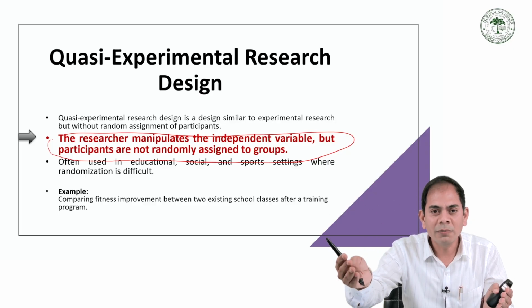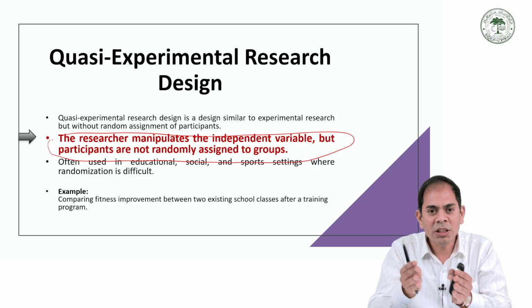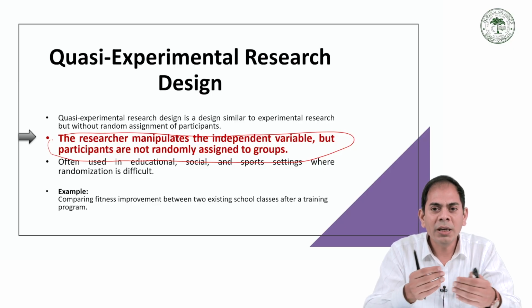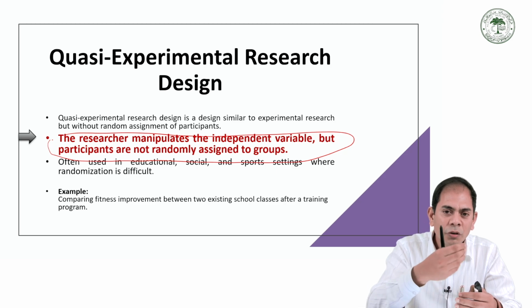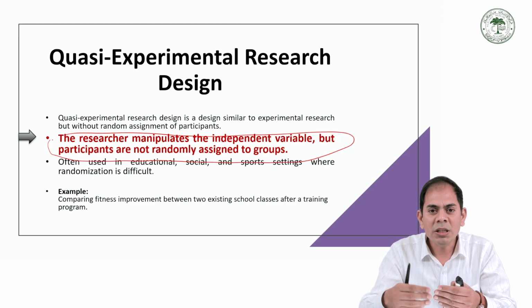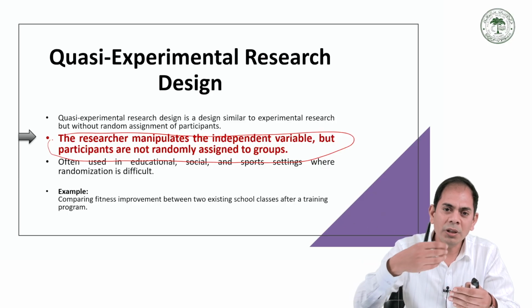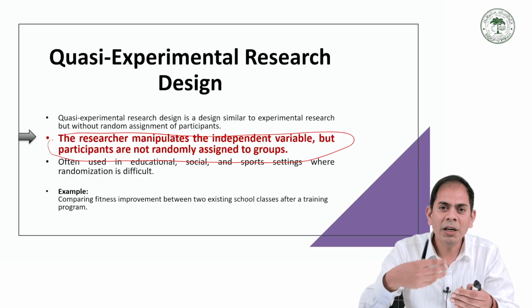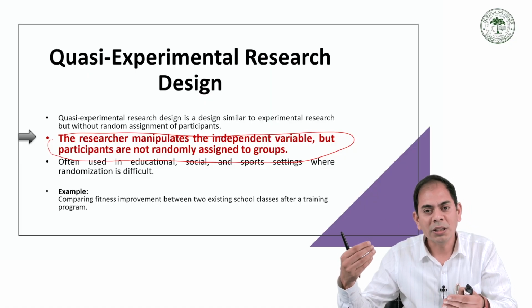In quasi-experimental research, the researcher manipulates the independent variable, such as giving a training program, exercise, or method, to study its effect on the participants. So through all these training programs, we manipulate the independent variable to find out the effect on the output variable in this study.